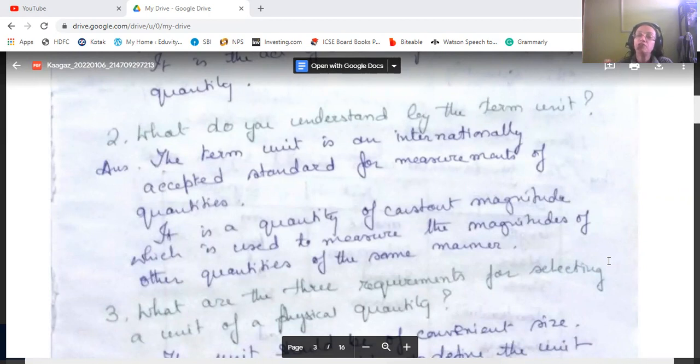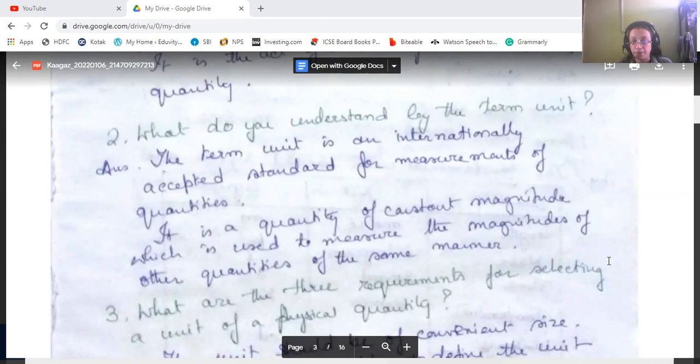If we consider the meter to be the unit of length, then this meter should be accepted internationally, in every country, as the length unit.